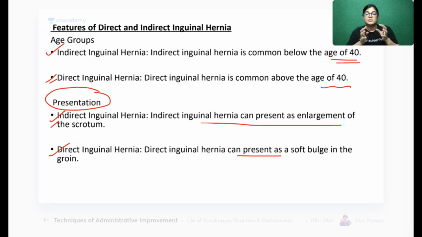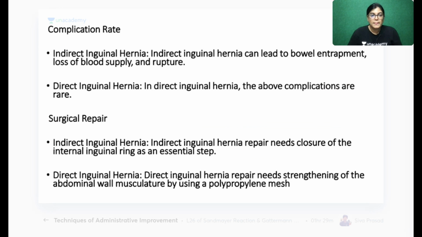Soft bulging because the space is there for the protrusion, but in case of indirect one, the space is small, जहाँ से protrusion होना है, and in direct inguinal hernia, there is weakness of abdominal wall muscle. Now, indirect inguinal hernia leads to bowel entrapment, loss of blood supply, and can lead to rupture. In direct herniation, the above complication is less.